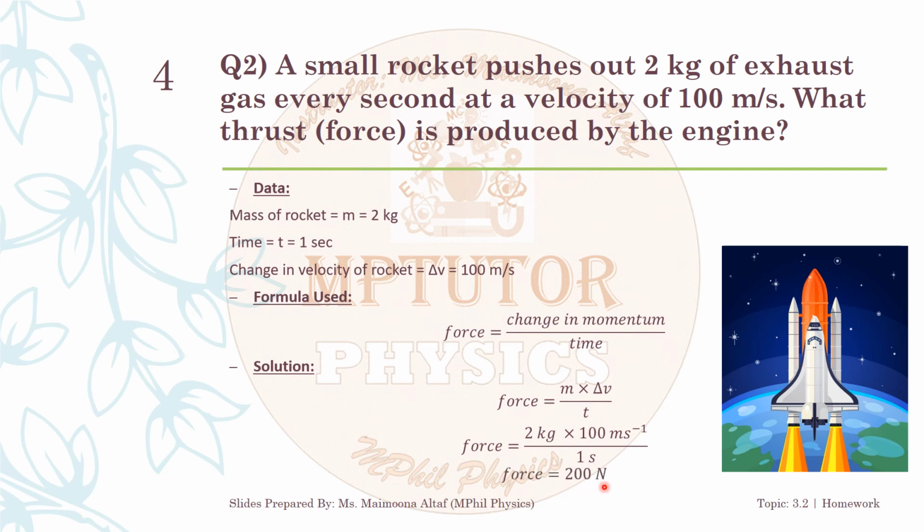So the 200 Newton force will be provided to this rocket so that it will move in the forward direction as the exhaust gas is coming out through the engine.